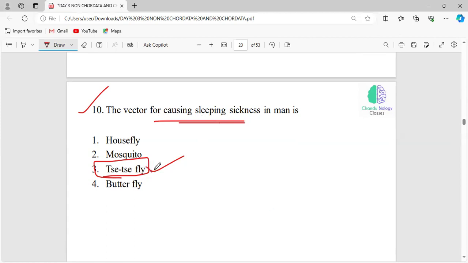See, this tsetse fly is carrying that particular protozoan, which is why we are calling them a vector. And that particular protozoan is the one causing it.